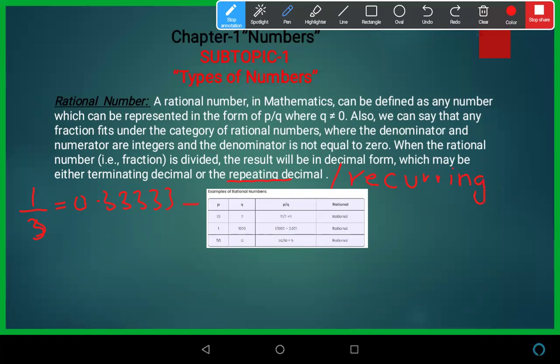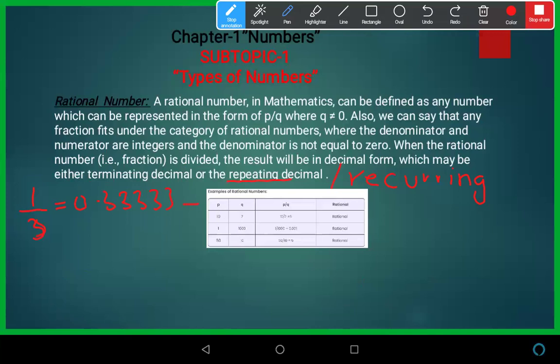So I'm repeating again, rational numbers are very important. A rational number is represented in fraction form p upon q. Q should not be equal to 0, which means the denominator should not be equal to 0. And p and q must be integers. And when we divide both numbers, we will get a decimal form. So we will get either a terminating decimal or a repeating decimal. Another name for repeating decimal is recurring.